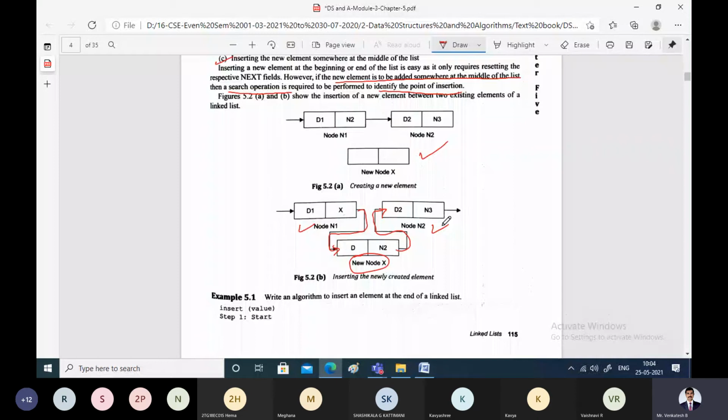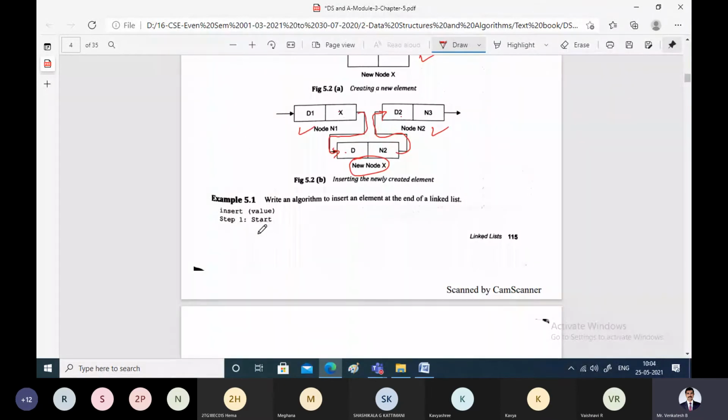That means now we have to change this next pointer. Instead of pointing to this node, this should point to the node X. And the next pointer of node X should point to the node N2. That means automatically that will get inserted in between. That is the D1 part, and this is our node X, this is node N1, and this is node N2.